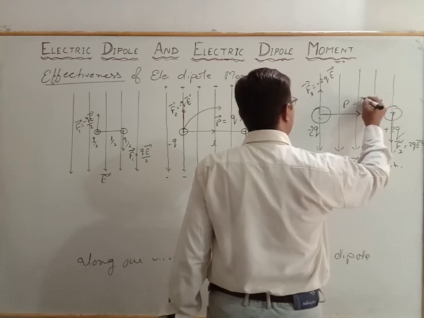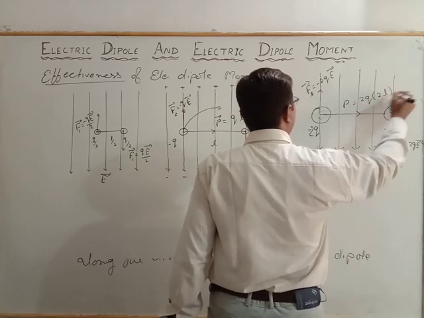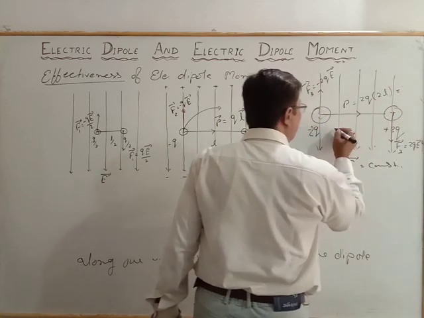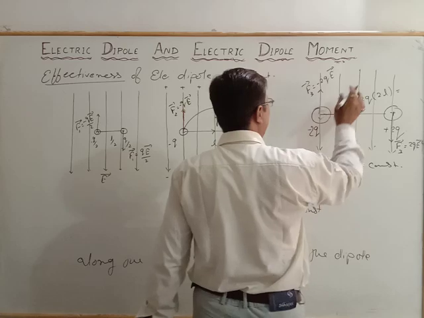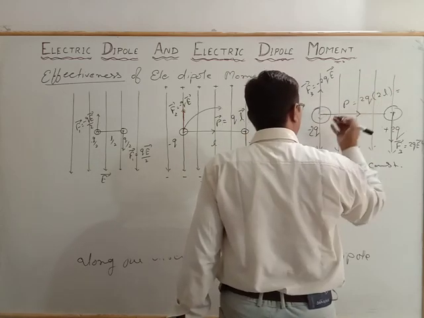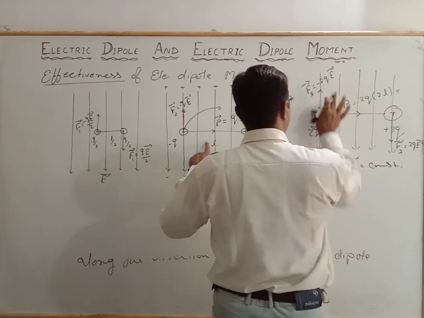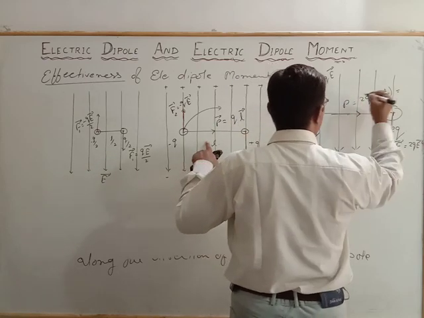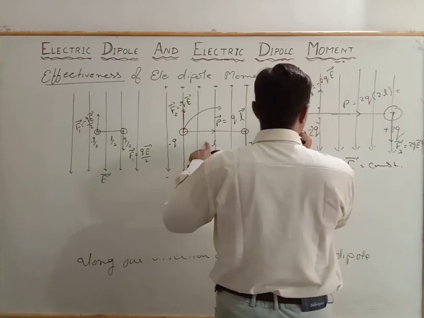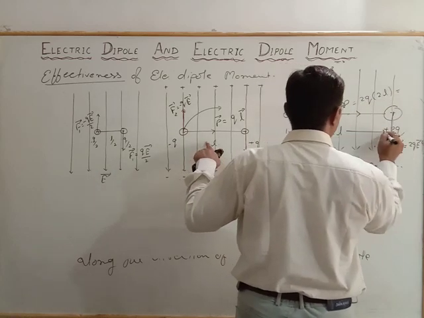In that case, 2q into 2L, if the length doubles. Suppose we consider the length to be double the L value. The charge here is negative, and the separation between them is 2L.